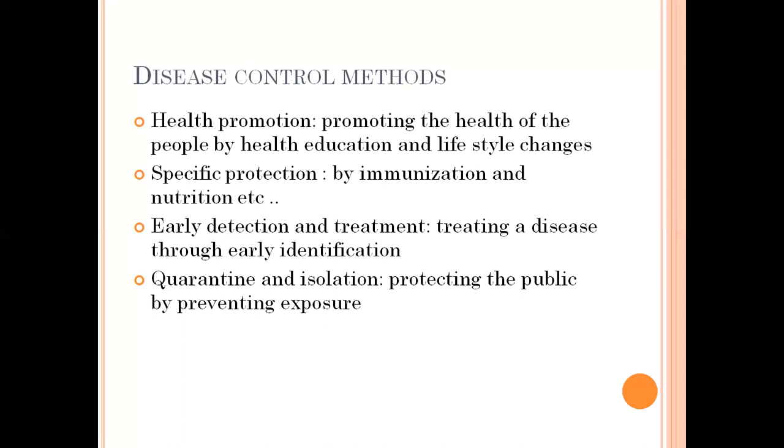Next, quarantine and isolation. Already the disease has occurred in the public. Then what we have to do? We have to protect the public by preventing the exposure. Whoever has got the disease, we have to isolate him, we have to quarantine him, so that the disease cannot be transferred from one person to another person. So that is another method of disease control, that is quarantine and isolation. So these are the four different methods of disease control: health promotion, specific protection, early detection and treatment, quarantine and isolation.